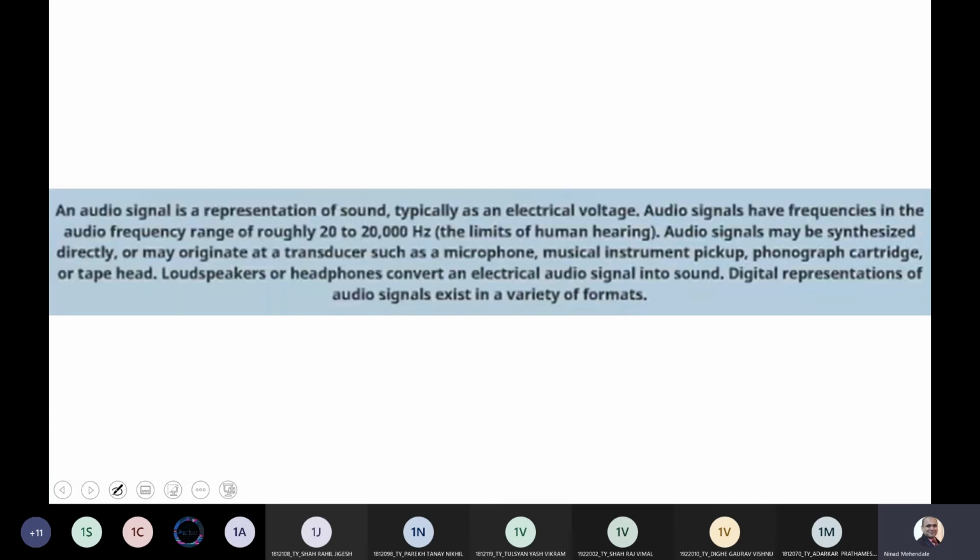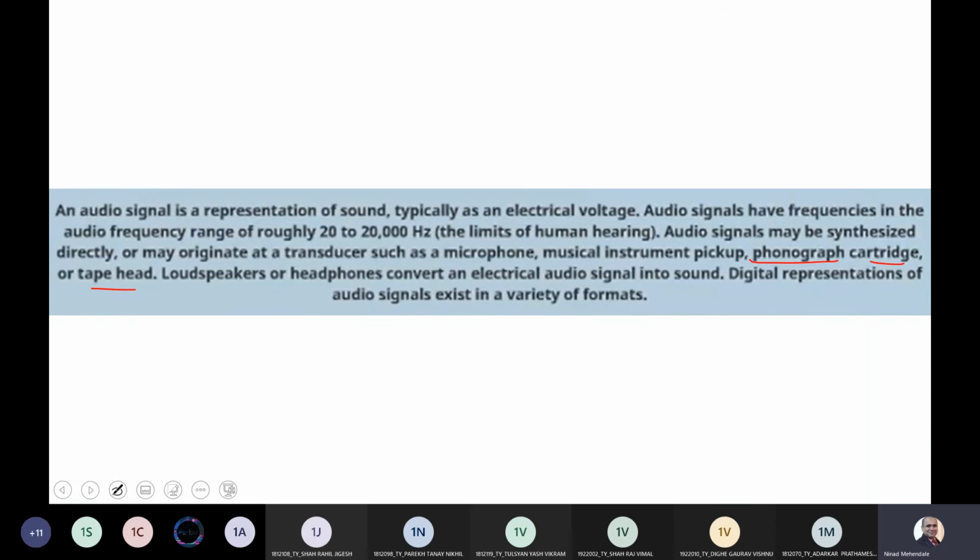So what is basically the meaning of an audio signal? Let's try and understand this. So audio signal is a representation of sound, typically an electric voltage. They have a frequency range from 20 hertz to 20 kilohertz, and that limits human hearing. Now audio signals can be synthesized directly or may originate from transducers such as a microphone and musical instrument pickup. There is something called a phonograph also, then cartridge or head tapes also. So these are the things that can generate a sound signal. So loudspeakers and headphones are the ones that convert the electrical signal back to sound.